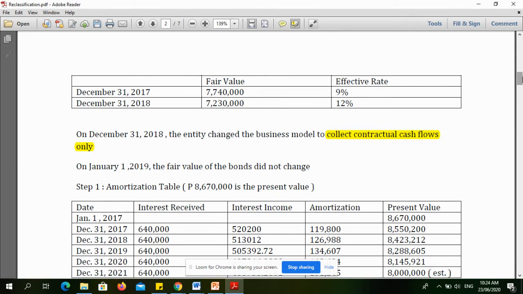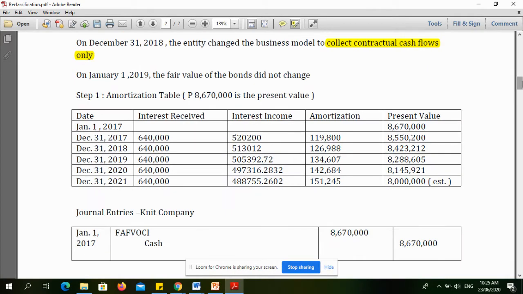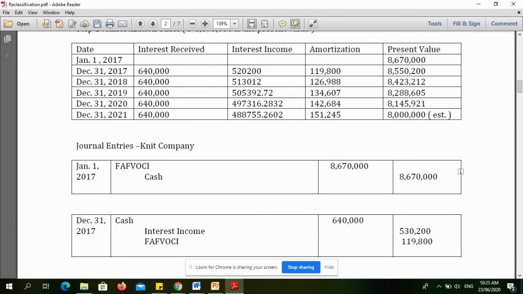The first step is we made an amortization table. Because, remember, if it is FAFVOCI, we need to amortize and we need to compare the fair value changes in other comprehensive income. So, the first entry is the acquisition. We debit FAFVOCI, we credit cash. And on December 31, 2017, we recognize the interest income and the interest received.